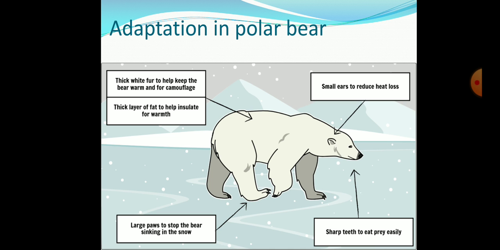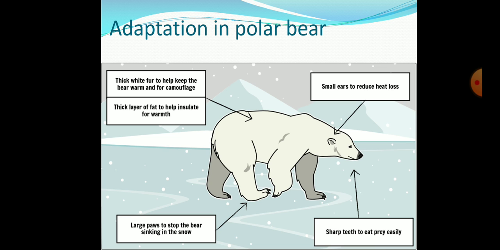And this animal has small ears, which help them to retain as much heat as possible. Okay, so this small ear helps them to retain heat. Students, in the winter season, what you are doing is closing your ears.